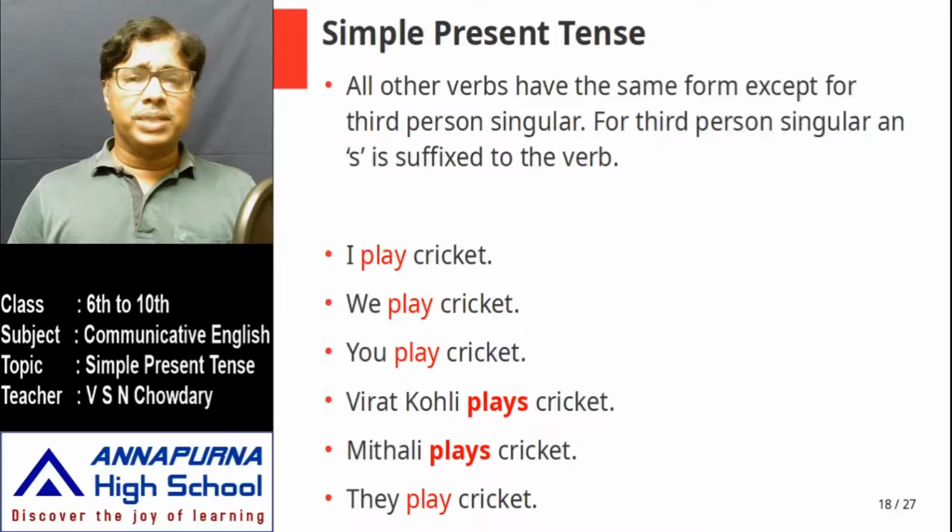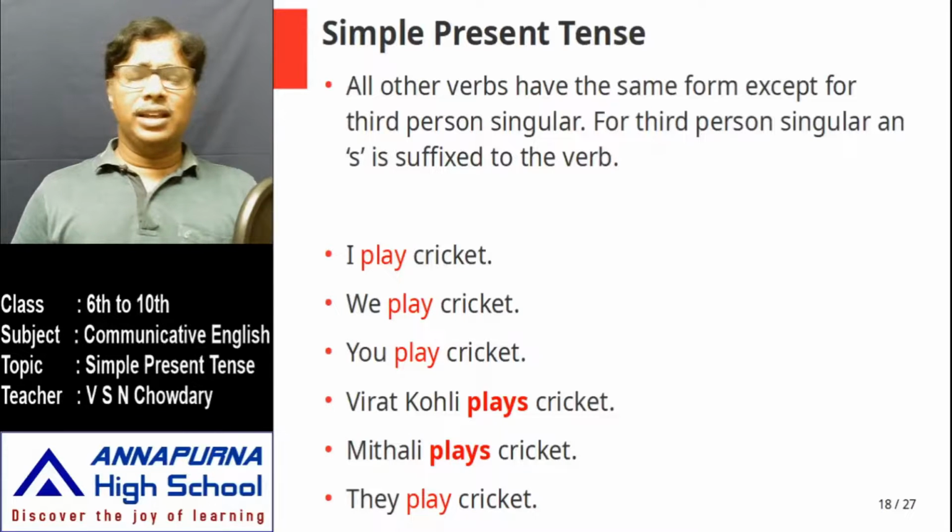So for first person singular, look at this. The verb I am talking about is play. So how do you conjugate play in simple present tense? I play cricket, we play cricket, you play cricket, Virat Kohli plays cricket, Mithali plays cricket, and they play cricket. Look at this.